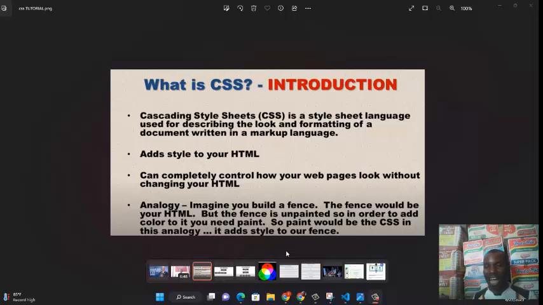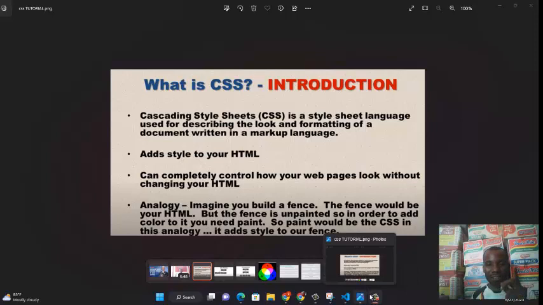Okay? I remember the analogy I gave before about a house or a fence or anything. When you build these things without painting them, they look ugly, right? But just come and look at a very big painted house. How happy you are that this house is painted. That is exactly what CSS does to HTML. It helps to color your website, to make your website look aesthetic, look beautiful, and look great. So having said that, let's now move on and start our CSS.